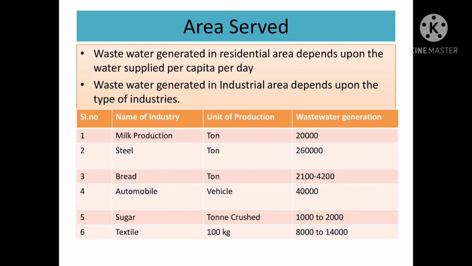Then area served. Wastewater generated in a residential area depends upon the water supplied per capita per day. Wastewater generated in an industrial area depends upon the type of industry. For example, if you take a milk industry, the wastewater generation is 20,000 tons. In steel industry, wastewater generation is 2,60,000 tons. Similarly, we can see bread, automobile, sugar and textile industries, some of the examples show like that.